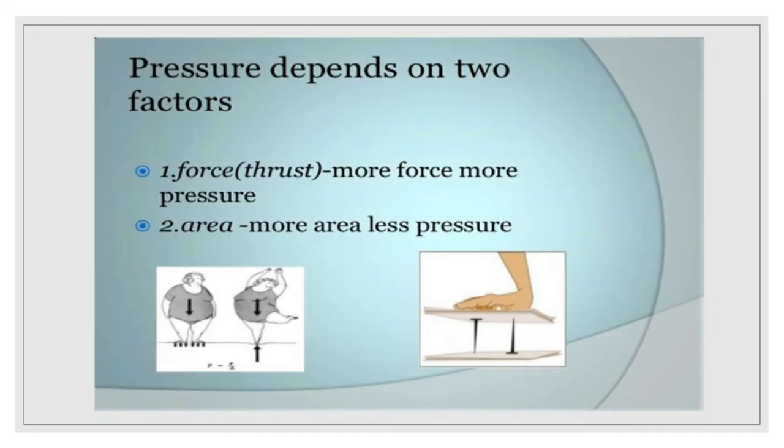Pressure depends on two factors. They are force and area. How? As we already know, P is equal to F by A. So, pressure is directly proportional to force. That means, if force increases, pressure also increases. So, more force, more pressure. And pressure is inversely proportional to the area. That means, if area increases, pressure decreases. So, more area, less pressure.